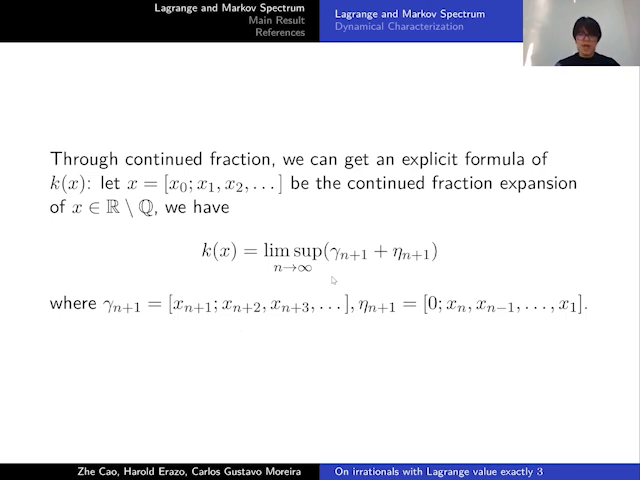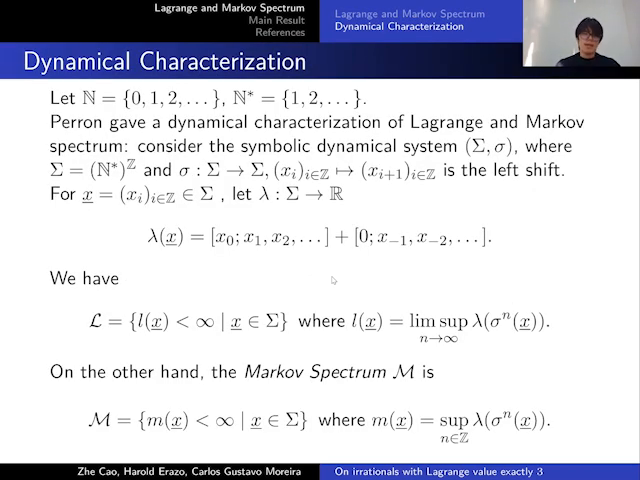And through continued fractions, we can get an explicit formula of the Lagrange value k(x), which is the lim sup of these two sums. In the following, let N denote the set of non-negative integers and N star denote the set of positive integers. Perron gave a dynamical characterization of the Lagrange and Markov spectrum. We consider the symbolic dynamical system where the capital sigma is a symbolic space, which can also be considered as the space of bi-infinite sequences, and the small sigma is the left shift.